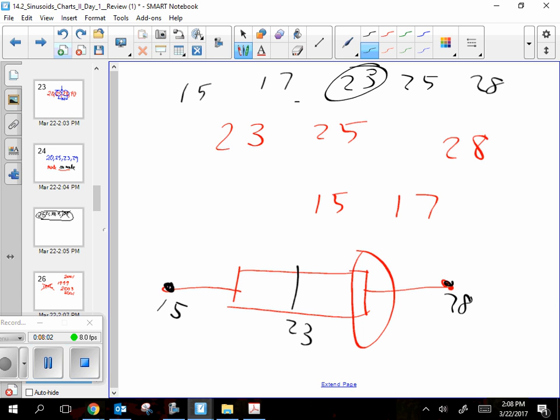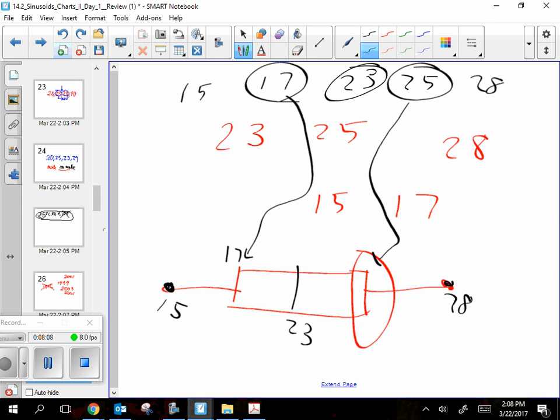So, 17 can go there, and 25 can go there. So now that I did all of that, it's obviously pretty easy. What's Q3? 25. That's it. What's Q1? 17.